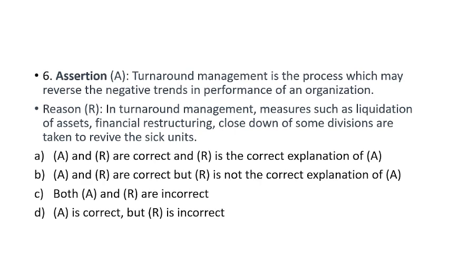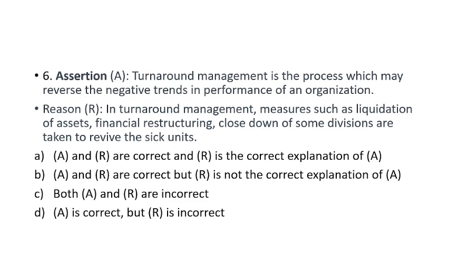Option A: A and R are correct, and R is the correct explanation of A. Option B: A and R are correct, but R is not the correct explanation of A. Option C: both A and R are incorrect. Option D: A is correct, but R is incorrect.